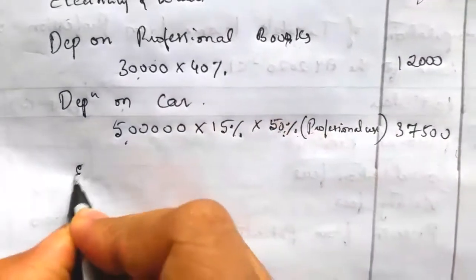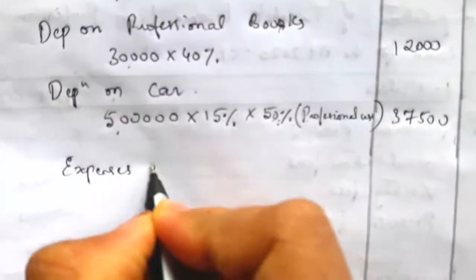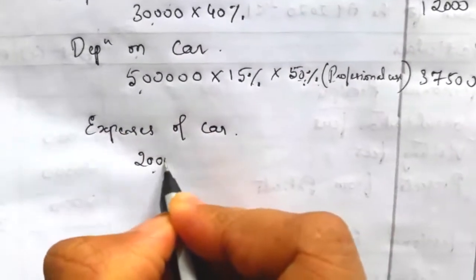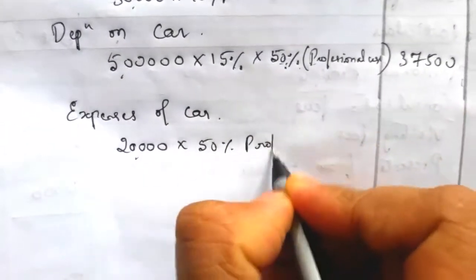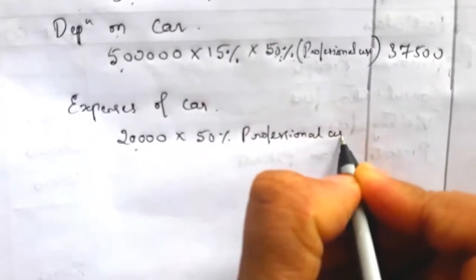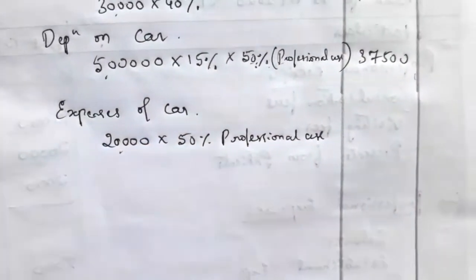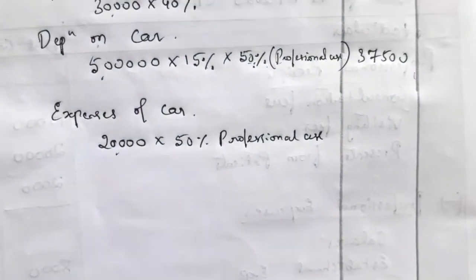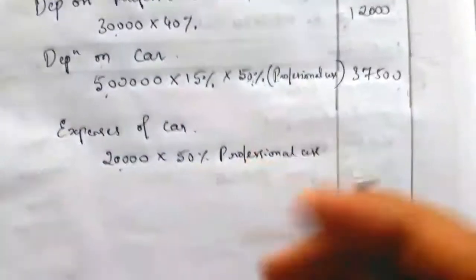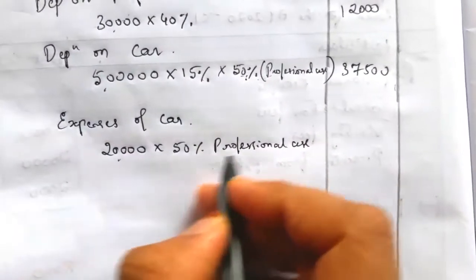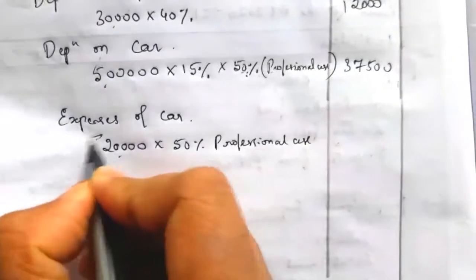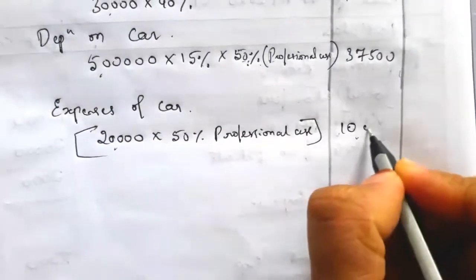So the total value of expenses is rupees 20,000, and only 50% of professional use we have to consider. In business income we cancel the disallowed item and take only the allowed item. So 20,000 into 50% is equal to 10,000, which is the expense of the car relating to professional payment.